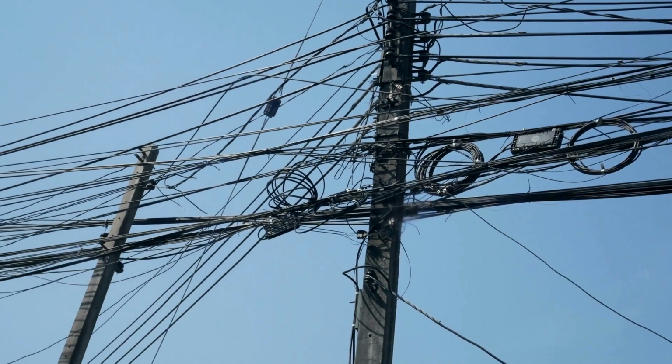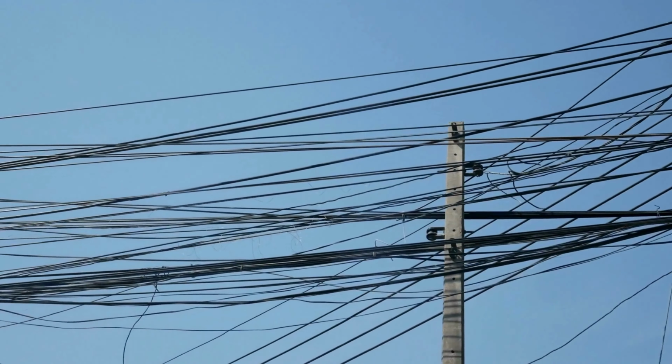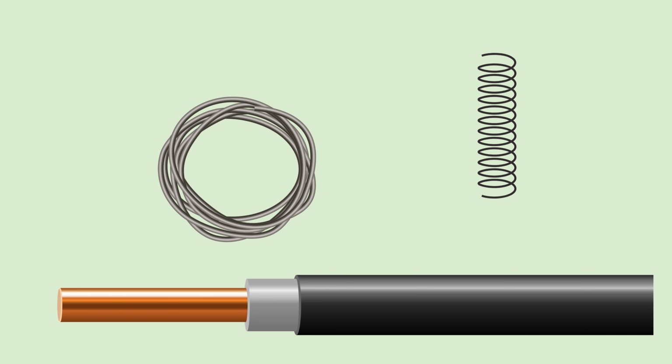So, what is a conductor? A conductor is a material that allows electricity or heat to flow through it. For example, metals like copper and aluminium.